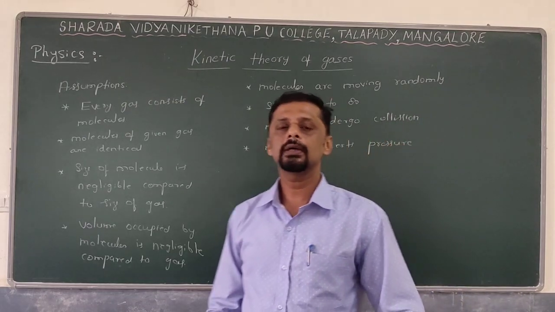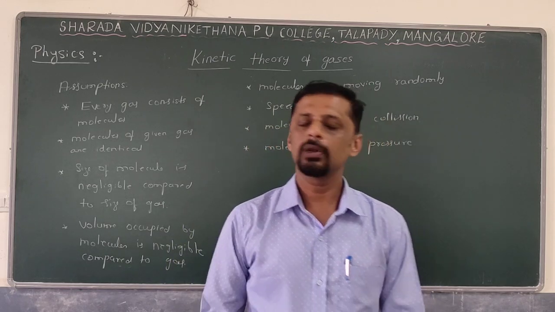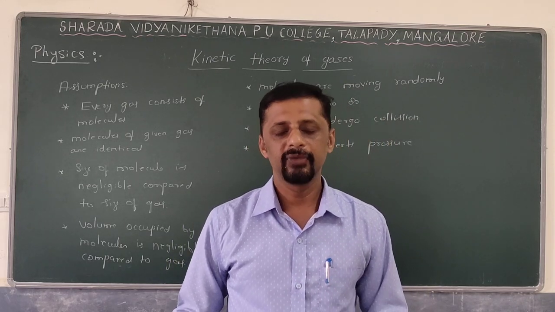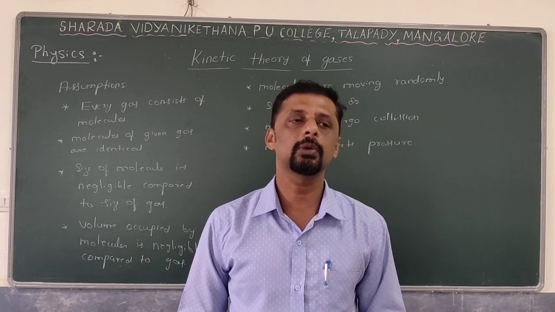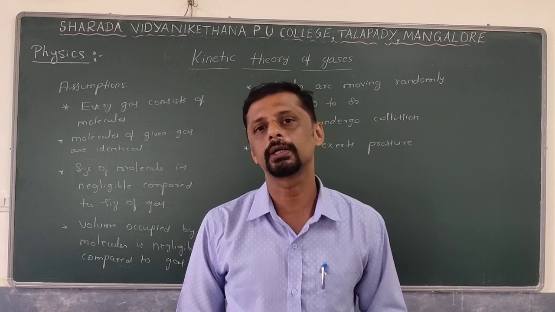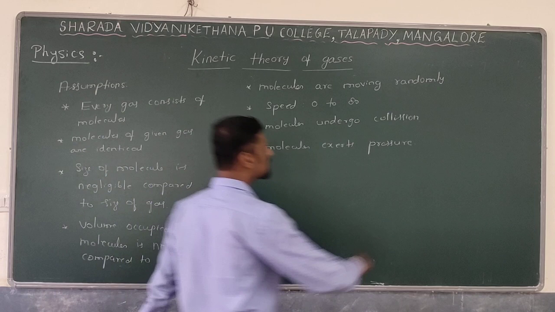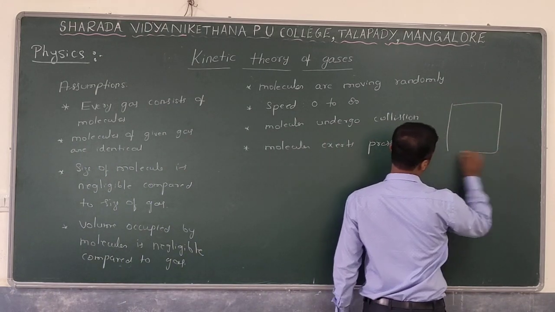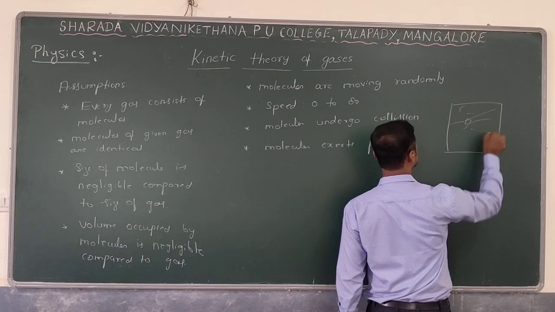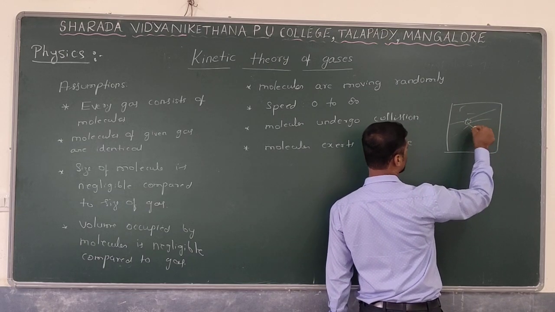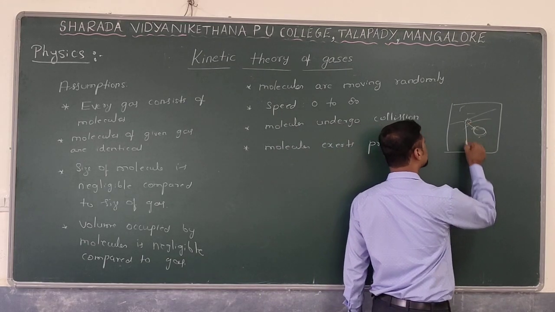Next, gas molecules undergo collision. For example, if you consider a certain quantity of gas in a vessel, gas molecules are continuously moving because of weak intermolecular force of attraction. While moving, they undergo continuous collisions. Gas molecules undergo continuous collisions with what? With other molecules, and also with the walls of the container. The gas molecules are moving randomly in all possible directions. When they are moving, they undergo collision with other molecules, and also with the walls of the container.